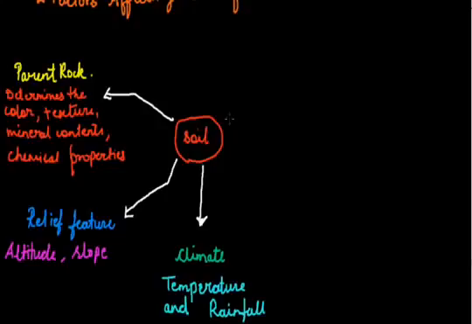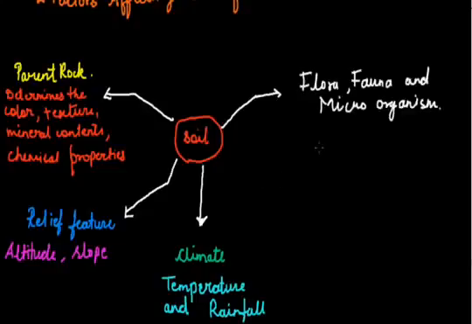The next factor that affects the formation of soil is flora, fauna and microorganisms, or in a single word, the humus present in the soil. The amount of humus present in the soil will decide the fertility of the soil. The more humus, the more arability, and then the soil will be more fertile.